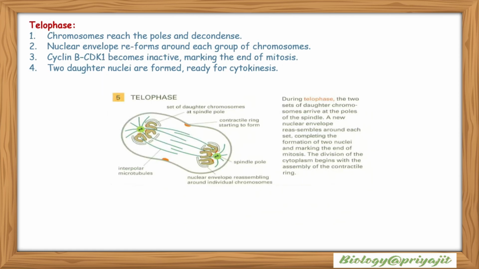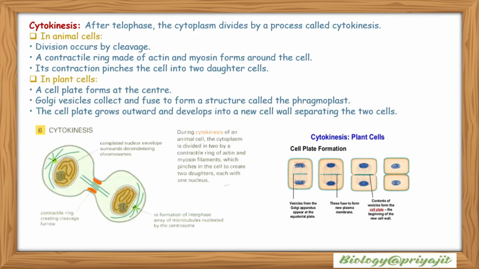Telophase. In this phase, chromosomes reach the poles and decondense. The nuclear envelope reforms around each group of chromosomes. Cyclin B CDK1 becomes inactive, marking the end of mitosis. Two daughter nuclei are formed and the cell is now ready for cytokinesis. This is the image showing the telophase of the cell cycle.